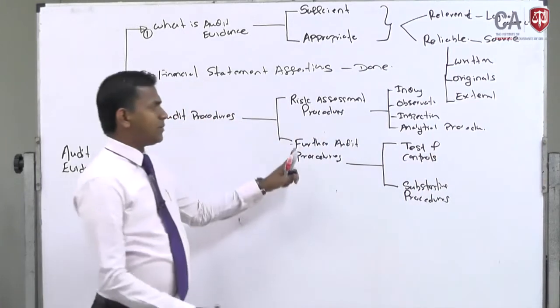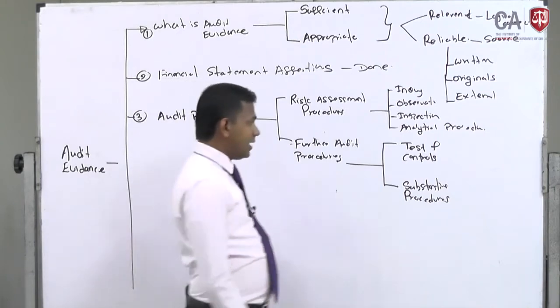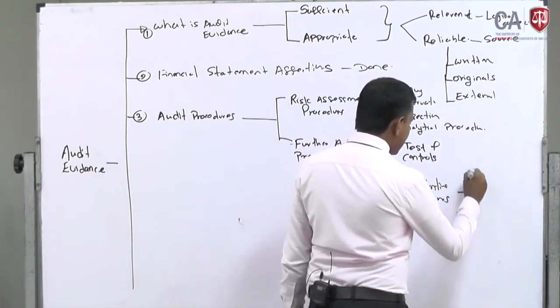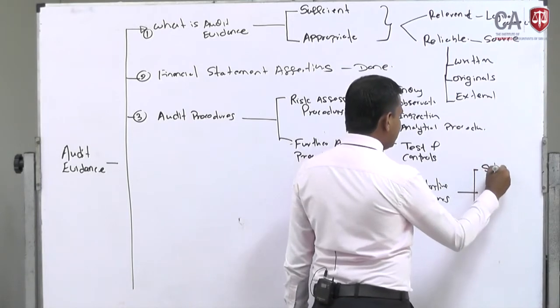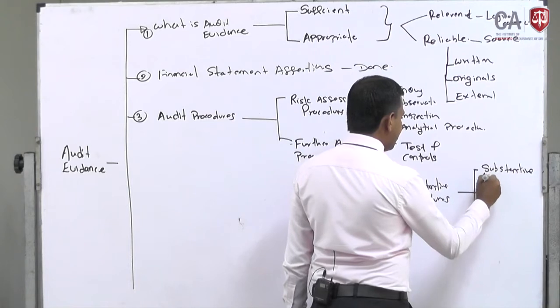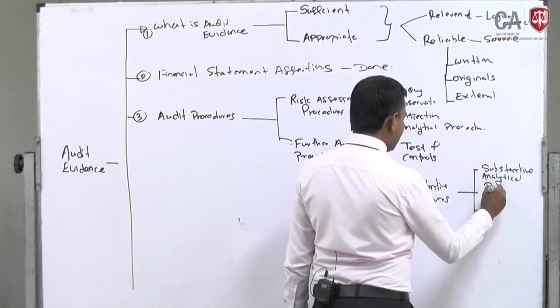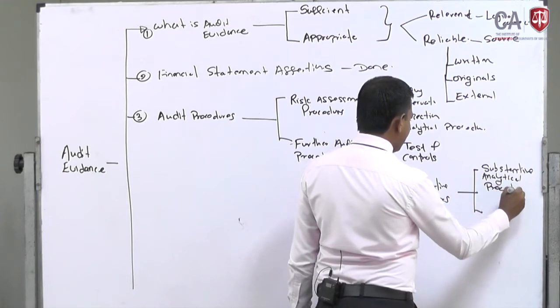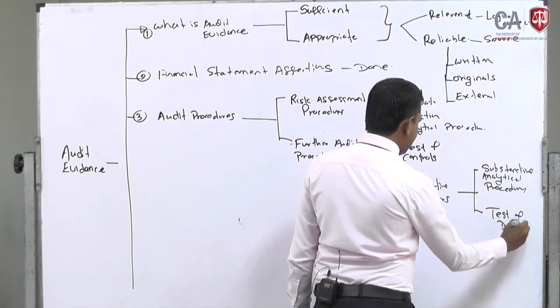Further audit procedures are divided into 2: test of controls and substantive procedures. Substantive procedures are further divided into 2: substantive analytical procedures and test of details.